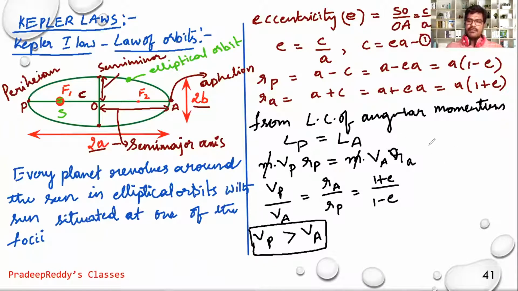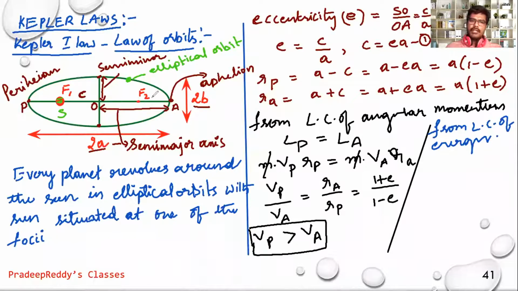Likewise, from the law of conservation of energy, you can write that total energy at any position will be equal. Total energy at perihelion and total energy at aphelion will be the same. So total energy at perihelion is kinetic energy plus potential energy, and total energy at aphelion will also be kinetic energy plus potential energy.